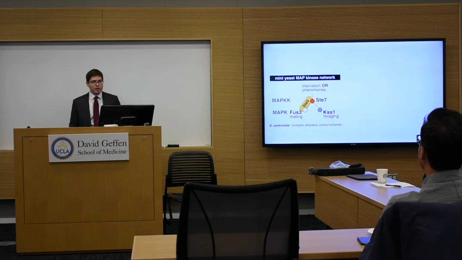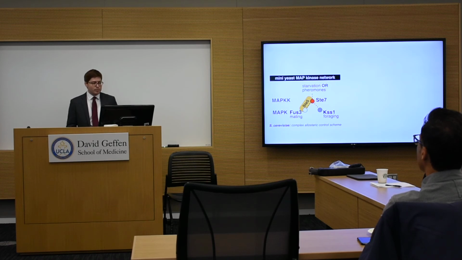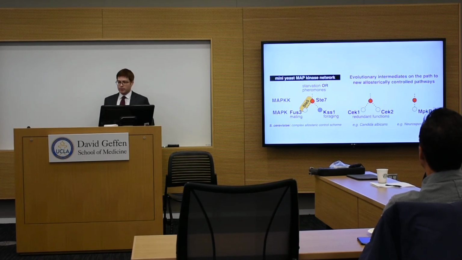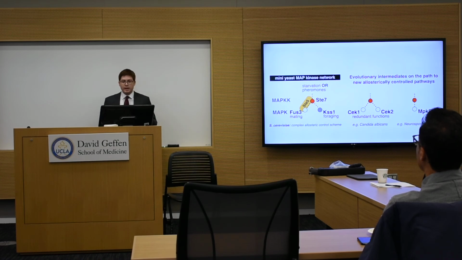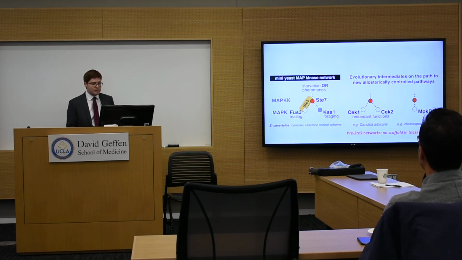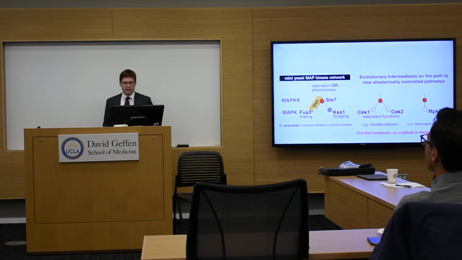Now, what I just told you is a rather complicated allosteric control scheme that makes this circuit work. And if you're wondering why the cell didn't just build two separate signaling pathways instead and forego all of this, well, one reason is that pathways like this are built through evolutionary processes of duplication and divergence. And when I looked across the fungal tree of life, I could actually identify intermediates on this pathway that contained either a single kinase or duplicated kinases that have redundant function. And within these genomes, there were no STEAP5 scaffolds present, so we can think of these as pre-STEAP5 signaling networks.